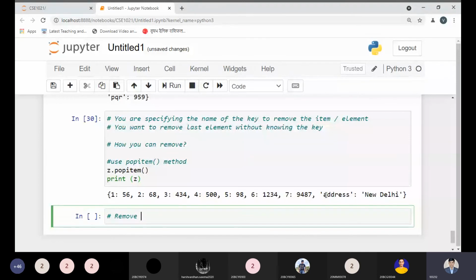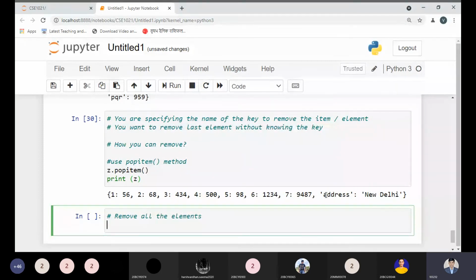My query is not ended so far. I'm a very curious person, so I have so many questions in my mind. I want to remove all the elements. Then how can I remove them? Rather than calling the popitem function n times, it's a better idea to remove all the elements in one instance. Please tell me if you have any idea. Delete. Okay, let me check this one according to you.